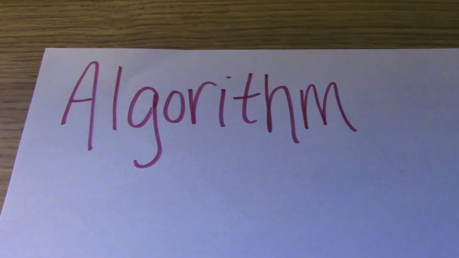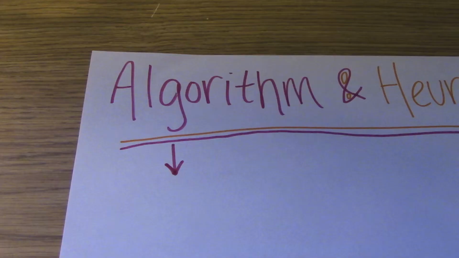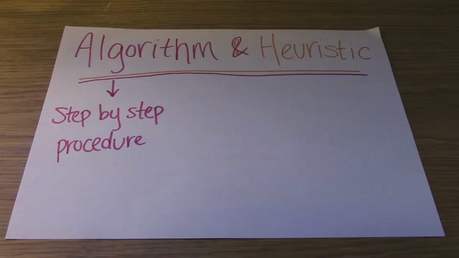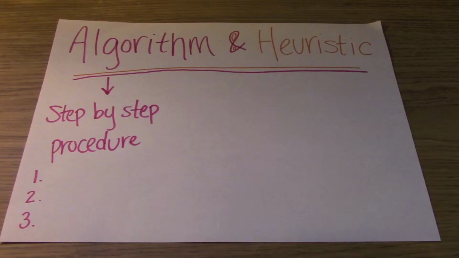How do we use concepts and prototypes? We use them to solve problems. An algorithm and a heuristic are two ways we solve problems. Consider your brain to be like a computer. An algorithm is a step-by-step procedure that guarantees an answer. If we were trying to find a specific bird using our computer, we could print a multi-page list of all existing birds and go one by one down the list until we find the bird we are looking for.